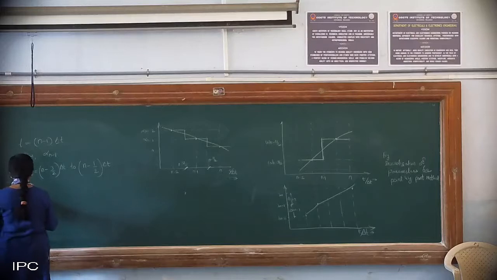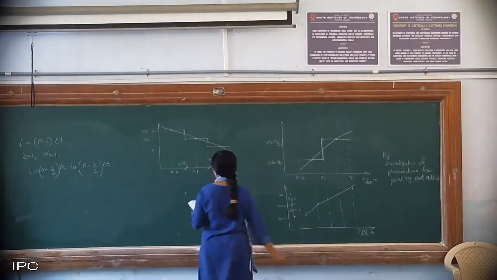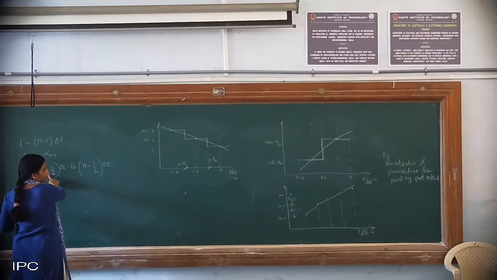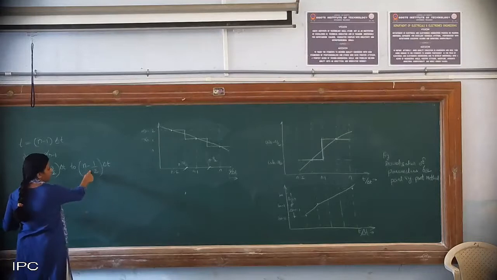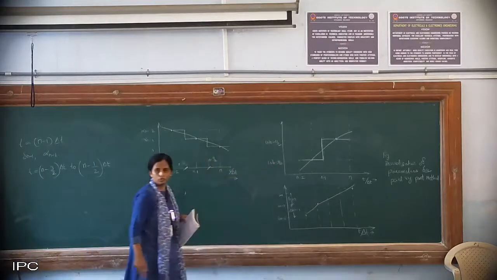Okay, so then change in speed during this time. So what is the change in speed now? So I have to refer omega at n minus 3 by 2 and omega at n minus half. So I have plotted only two values here.